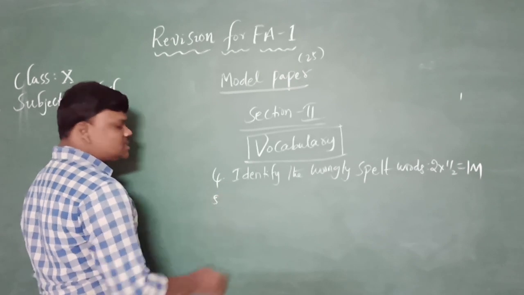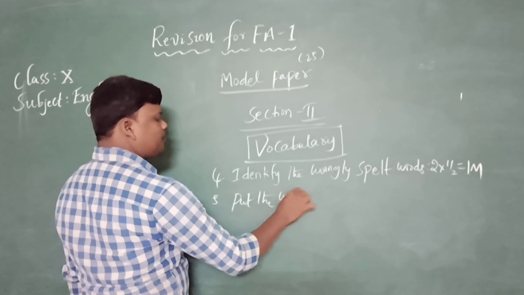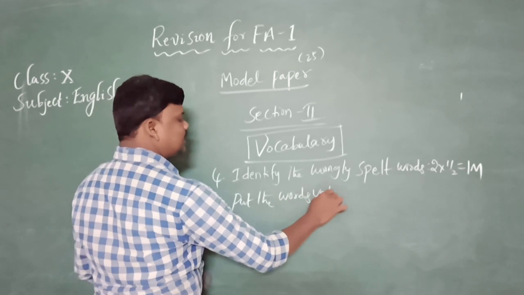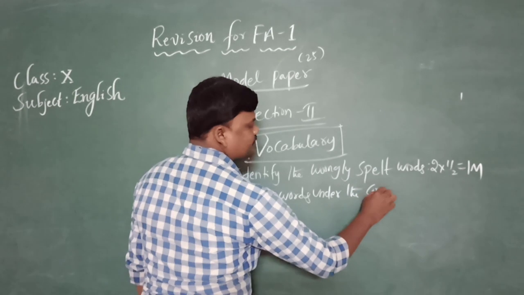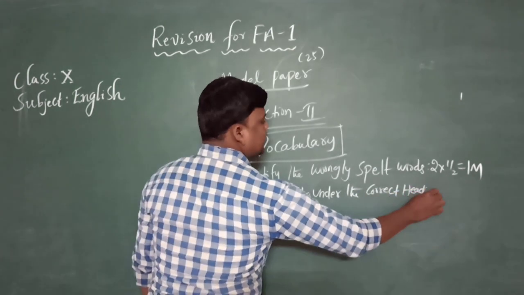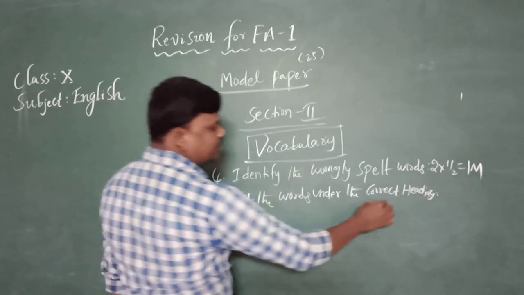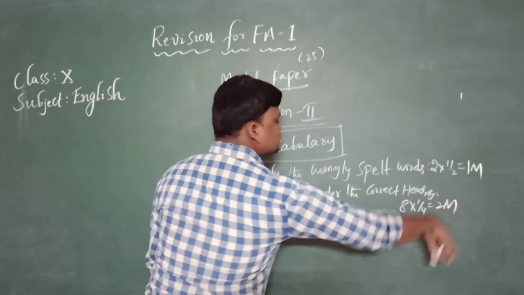And the 5th one is put the words under the correct headings. 8 will be given. 8 into 1 by 4 is equal to 2 marks.